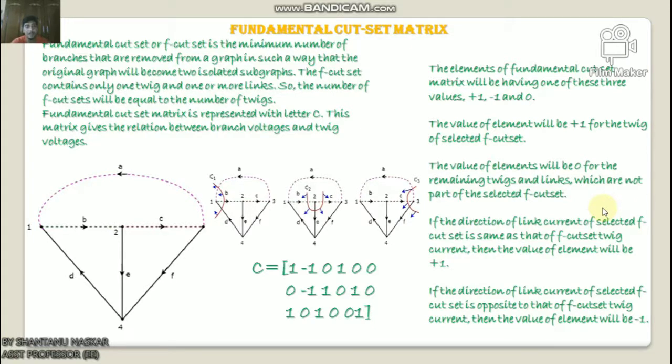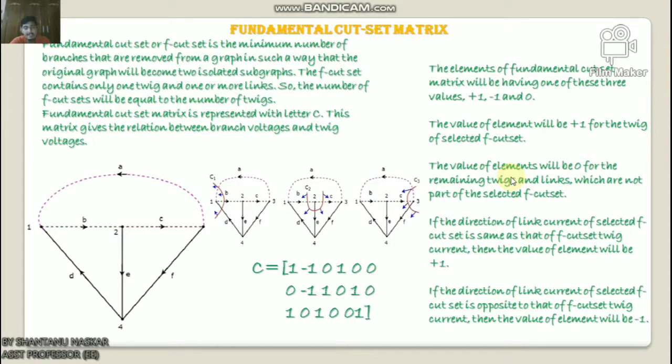Now the elements of the fundamental cut-set matrix will have one of these three values: plus 1, minus 1 and 0. The value of the element will be plus 1 for the twig of the selected f-cut-set. The value of the element will be 0 for the remaining twigs and links which are not part of the selected f-cut-set.